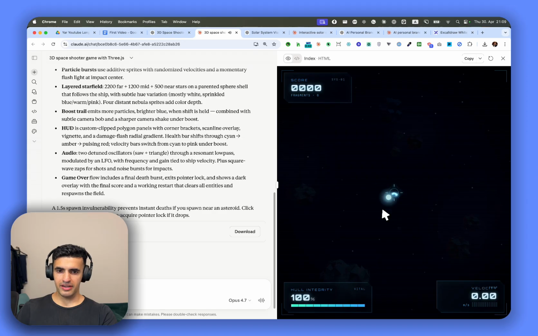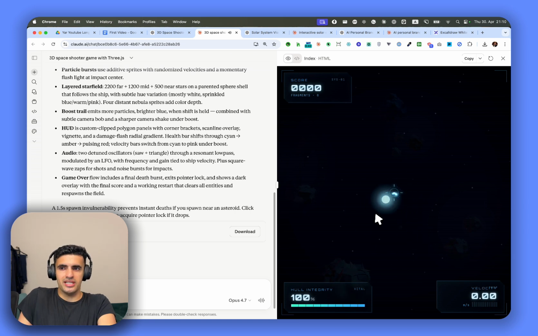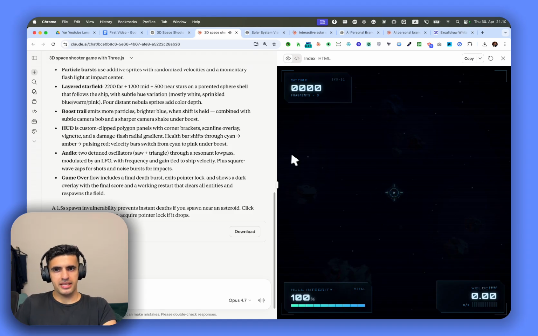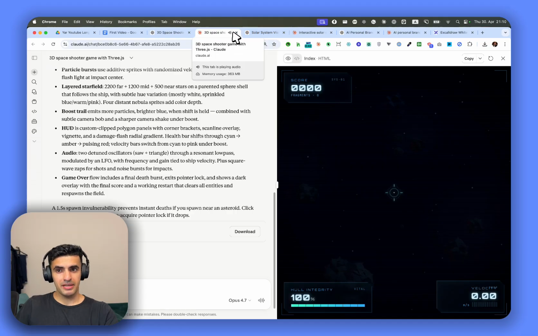Overall, moving it with the mouse is not working as excellently as I want it to be, and it doesn't show as much information as I want. But still, the game is one-shotted. Here, I would say that OpenAI has beaten Claude. GPT 5.5 has beaten Opus 5.5. So that is already good. So 1-0 to GPT 5.5.